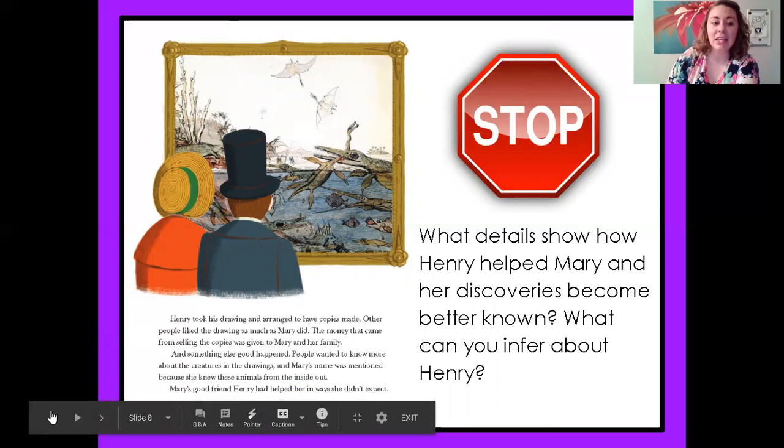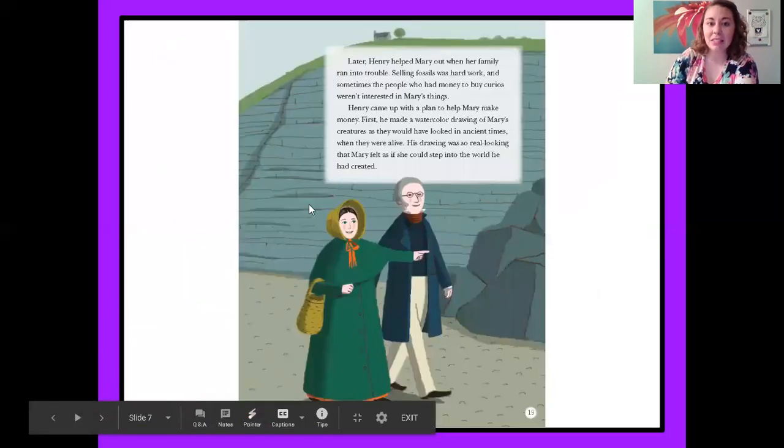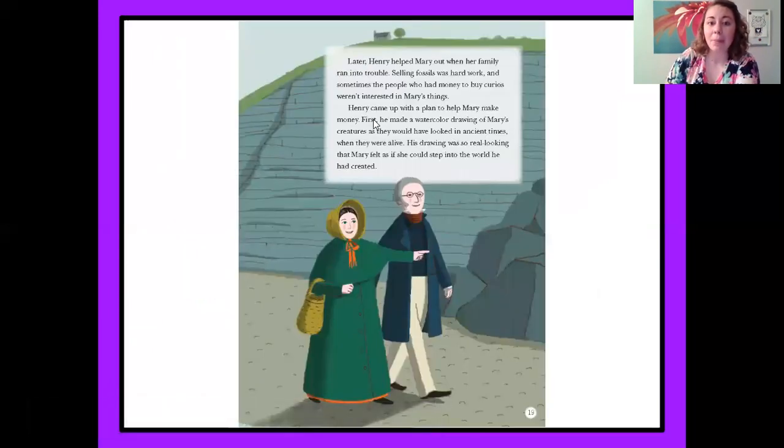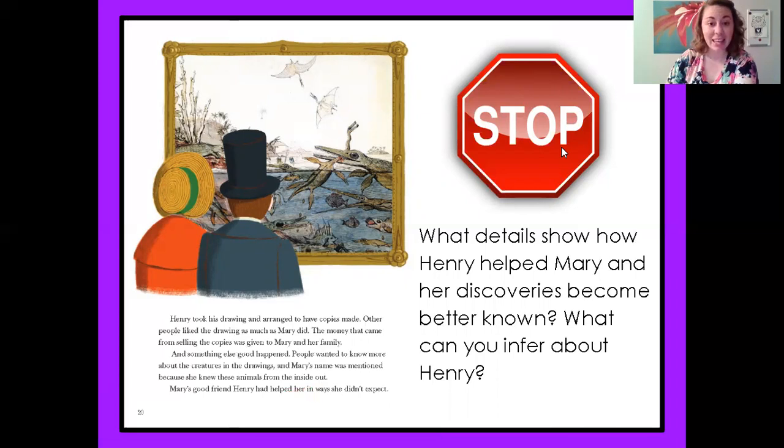So when I'm stopping and thinking about this, and we can even go back to the last slide, remember Henry helps Mary by creating drawings. He made a watercolor drawing of Mary's creatures. And then he sold them to other people and they really liked them and they started asking questions about them. So how does Henry help Mary make her discoveries better known? Well, he made pictures of them as they would have looked in real life. And the picture on this page supports that.